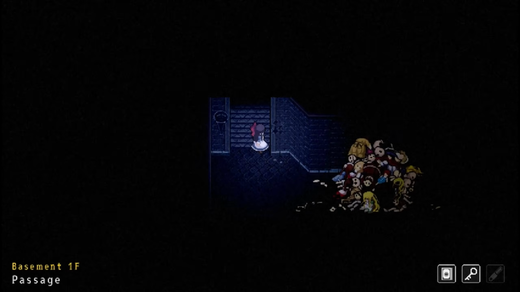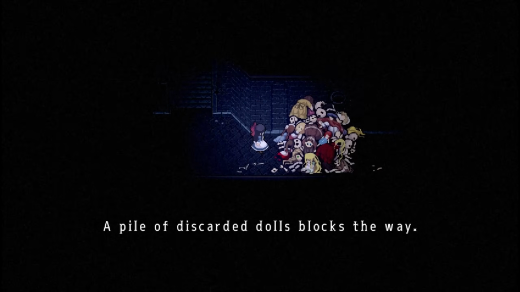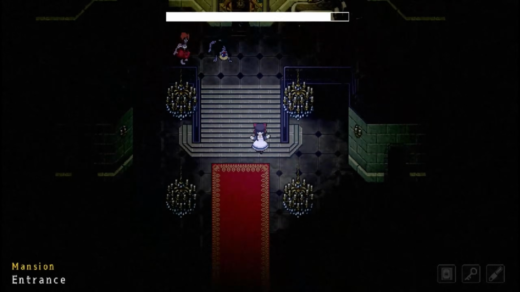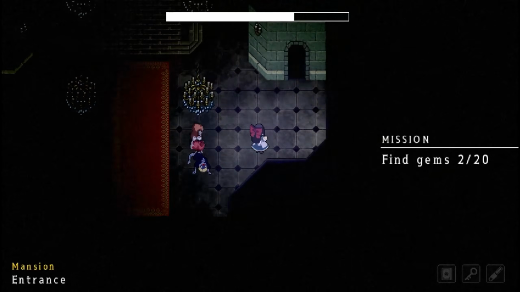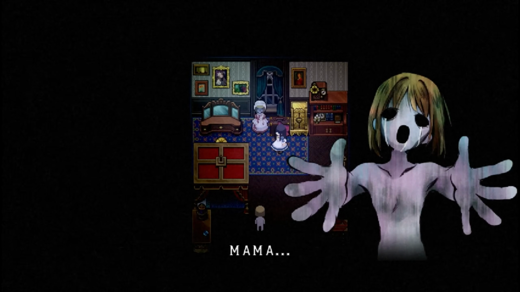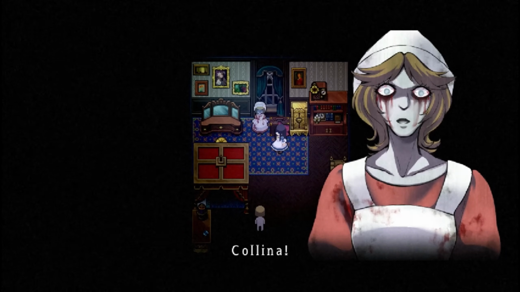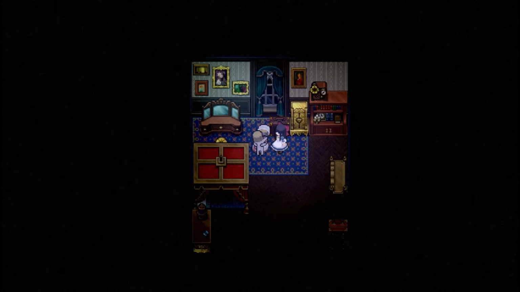As Aya explores the mansion's first 2 floors, she must find a way to access the basement where her father's lab is located. During her search, she collects gems that unlock additional storylines. She also encounters various ghostly entities, some of which are not hostile. Aya helps some of these spirits or corpses move on to the afterlife by completing tasks like finding a pendant or reattaching a head to a body.